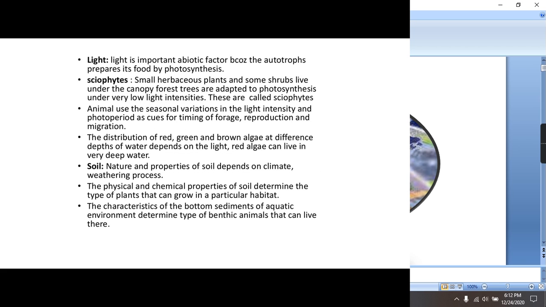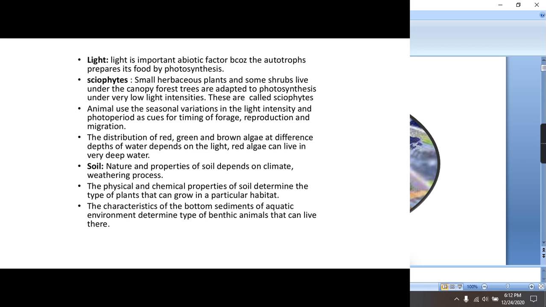Moving further, the next factor is light. It is also an abiotic factor because autotrophs prepare their food by photosynthesis. So you can say the productivity of an ecosystem depends on light. Animals also use variations in light intensity and photoperiod for the timing of foraging, reproduction and migration. The red, green and brown algae are also present at different depths of the water.